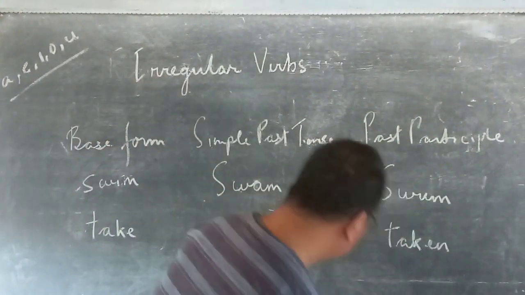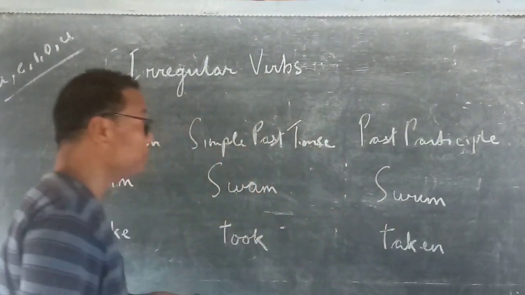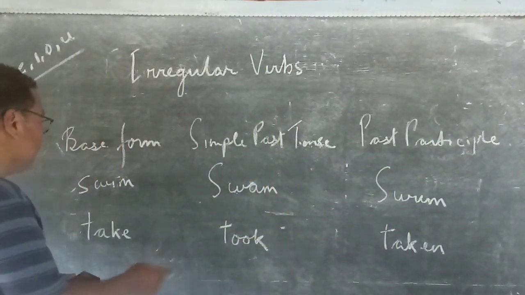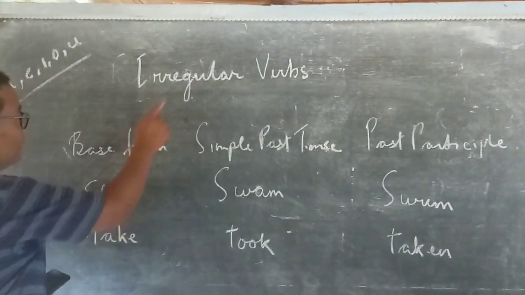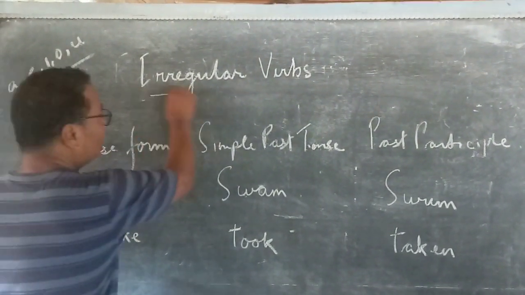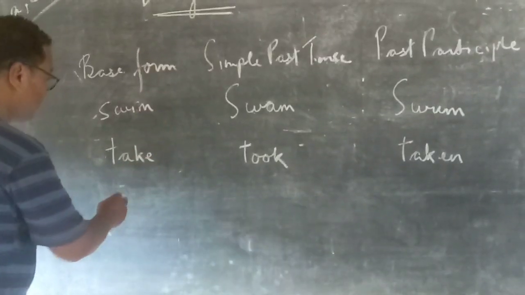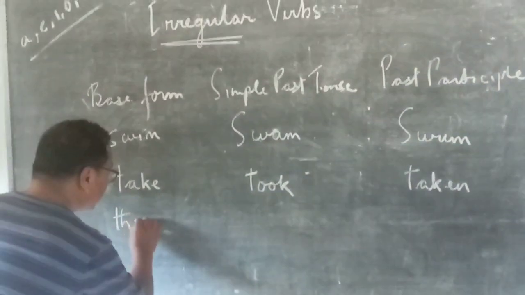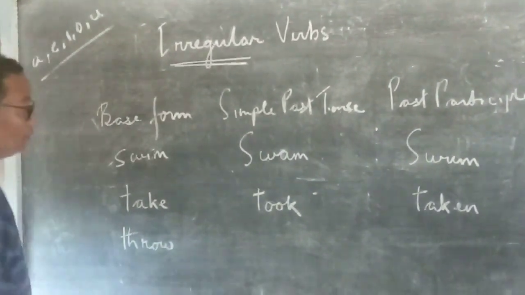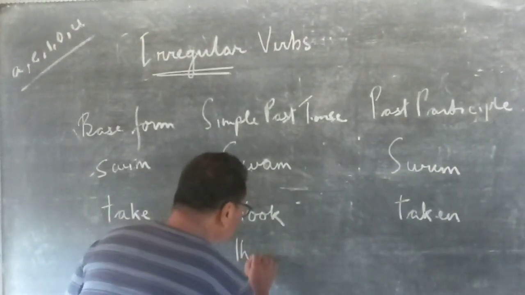So where the past tense form and the past participle form are different from the base form, the verbs are irregular verbs. I'll give you more examples. Use an irregular verb, throw. The simple past tense will be threw.